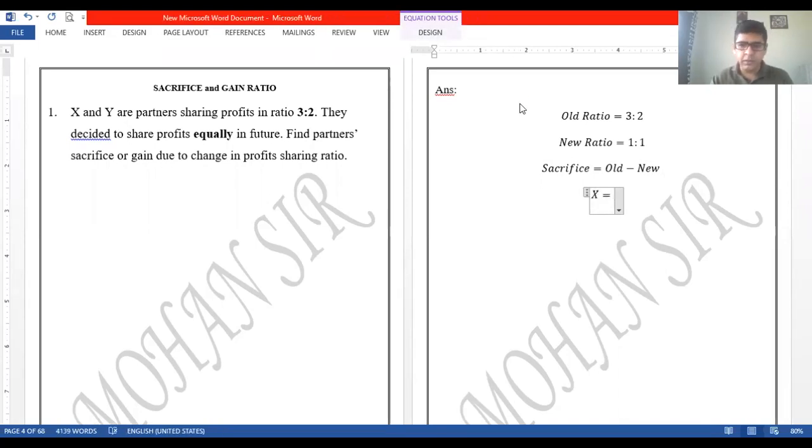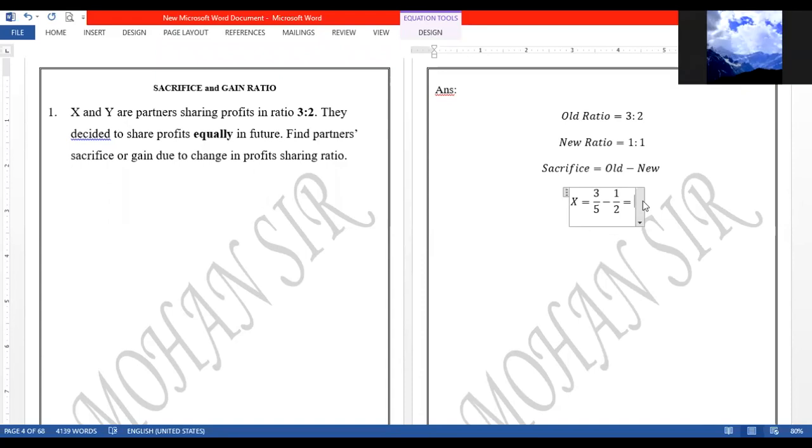For X, old share कितना दिख रहा है? X का 3, and the ratio is 3:2. X का share is 3, तो 3/5 will be written. 5 कैसे आता है? 3 plus 2 करके, right? 3 plus 2 करके 5 is the denominator part. Please check here. Okay. Old share minus new share. New share we know it is 1:1, so it will be 1/2. Okay. So 3/5 minus 1/2. तो अब इसको कैसे solve करना है? What I believe is to make it very simple, cross multiplication करना ज़्यादा better है.